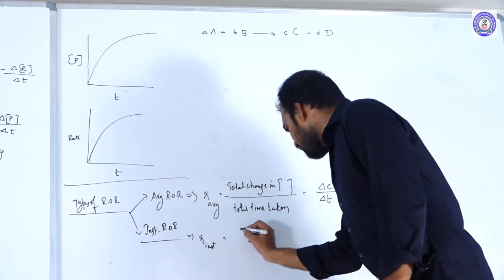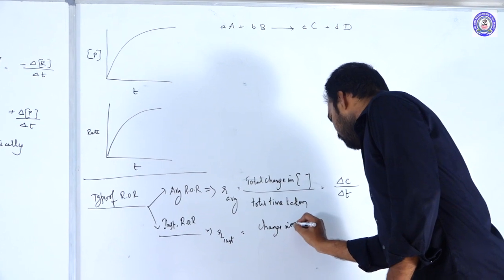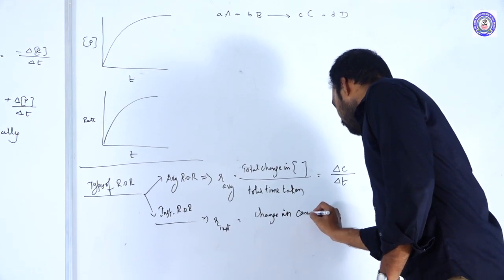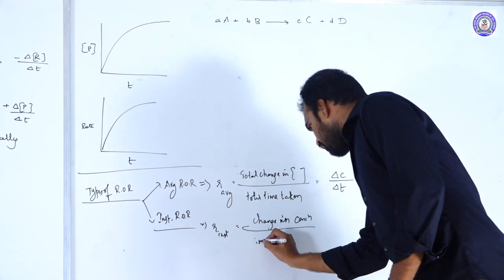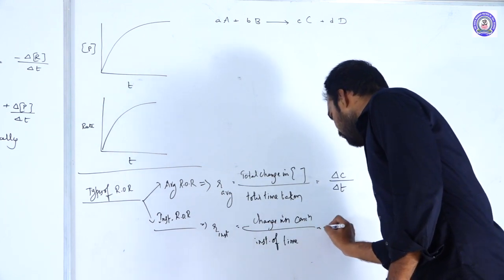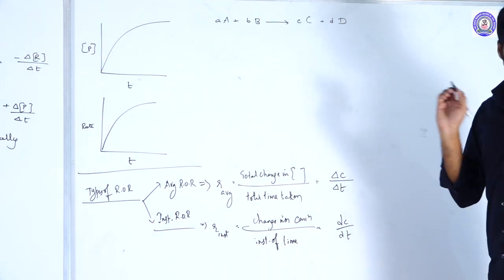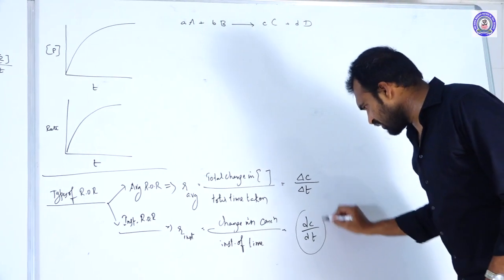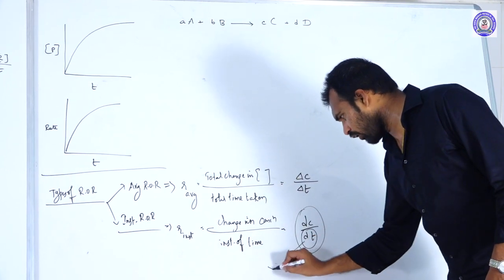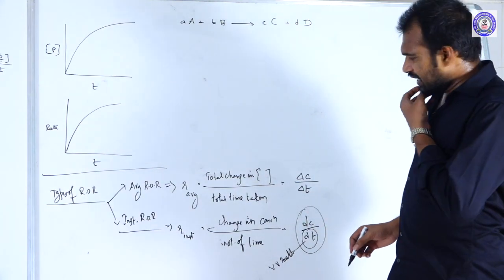So it is nothing but the change in concentration at a particular instant of time. This we will represent with dC by dt.